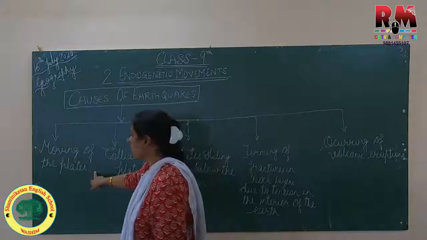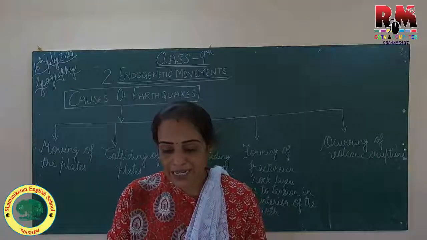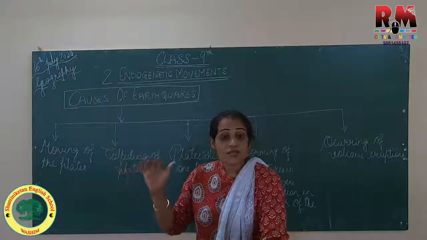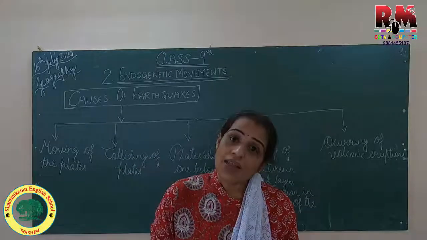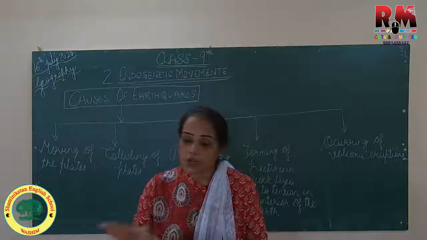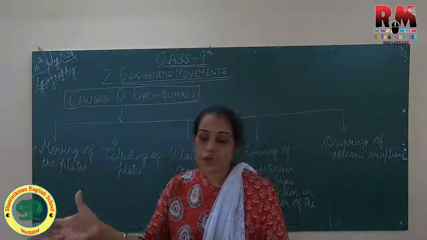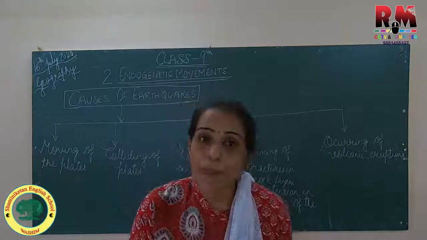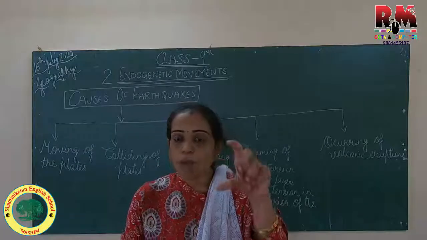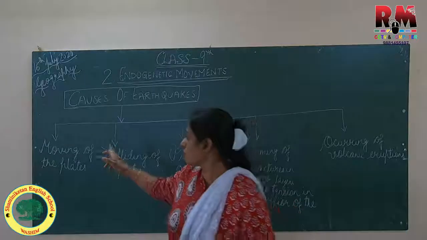So the first cause is the moving of the plates. Now what is a plate? Plates means the crust floats on the mantle, but this crust is not continuous. It is separated into small and large pieces. These pieces float over the mantle and also move independently, and these small and large pieces are called plates. So, moving of the plates.